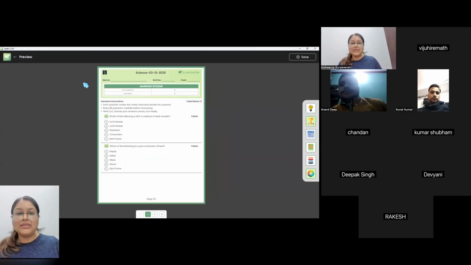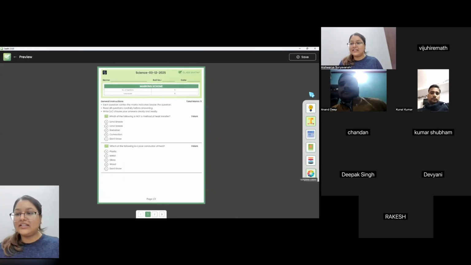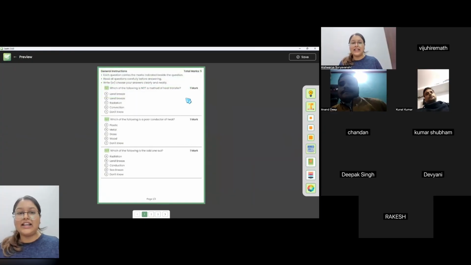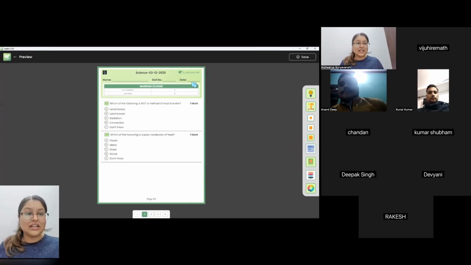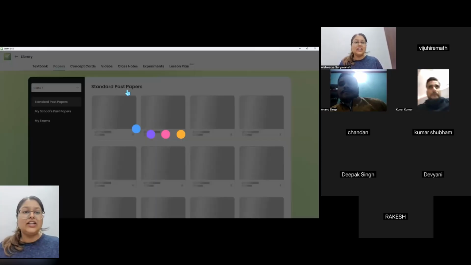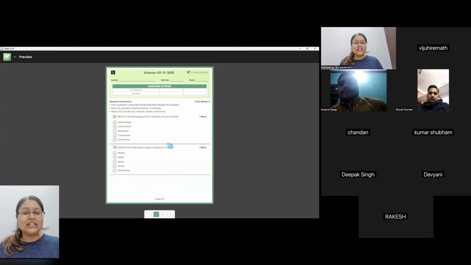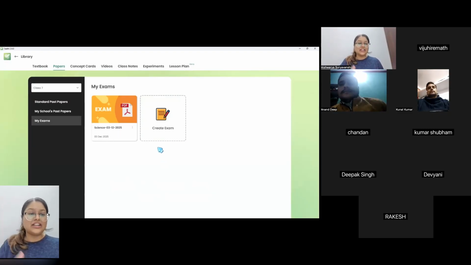And then I have my exam paper ready with me. So this exam paper is customizable. You can see there are different options at the right corner. I can show the answer key. I can maximize the text of this paper. I can add a header. I can remove the header. A lot of customization can be done, so you can make your question paper more according to your liking. You have an entire set of exam papers with you. You can also download this, rename this. All of this can be done. So you can actually use this to create your own question paper too.